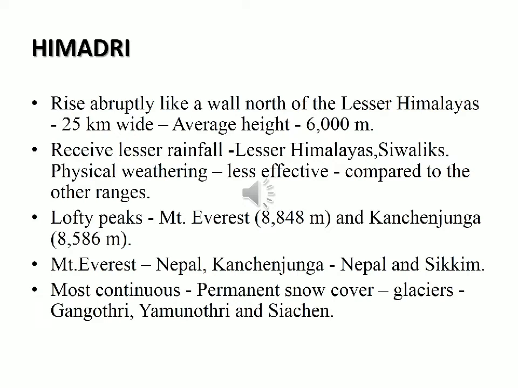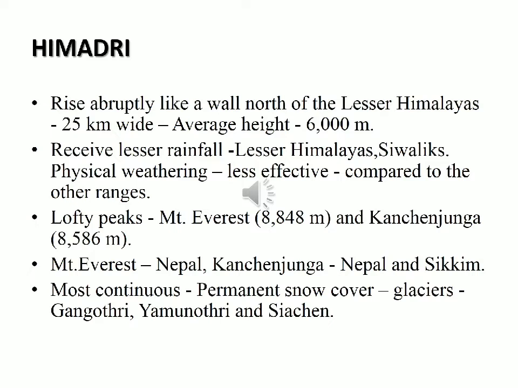This range is the most continuous of all ranges, and it consists of many ranges. It is a region of permanent snow cover, so you can find snow permanently. Since it has permanent snow cover, you can find many glaciers. Glaciers mean a large ice mass.